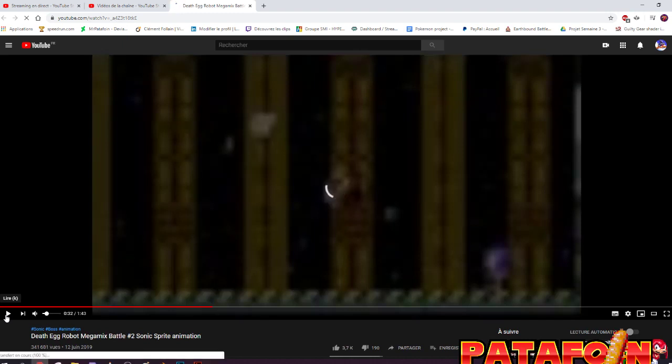So the main goal of this animation was simply to put the soldier into the Death Egg robot. Team Fortress 2, if you don't know, is a shooting game, an FPS where you shoot.